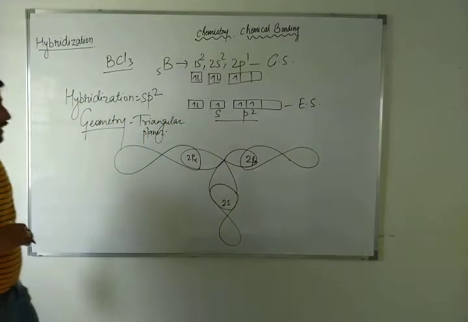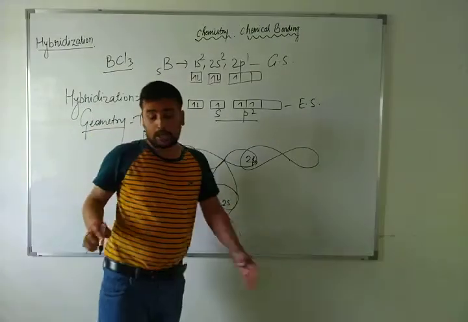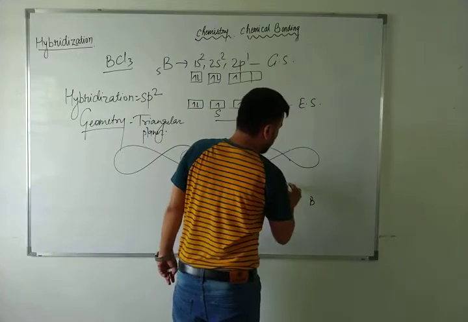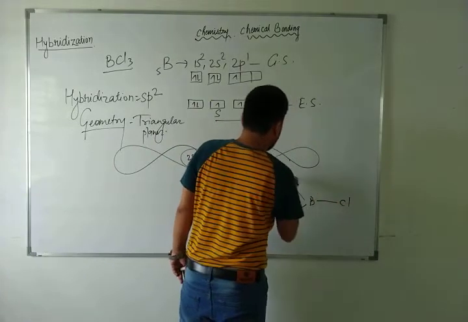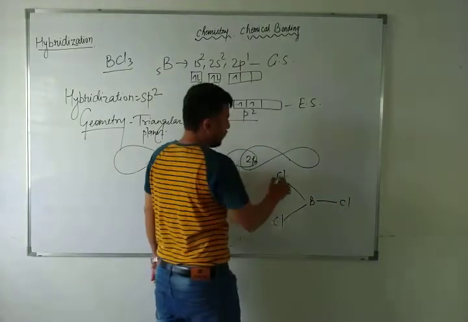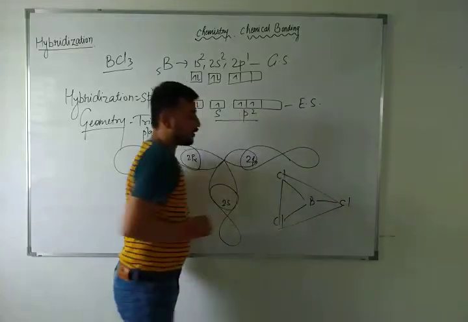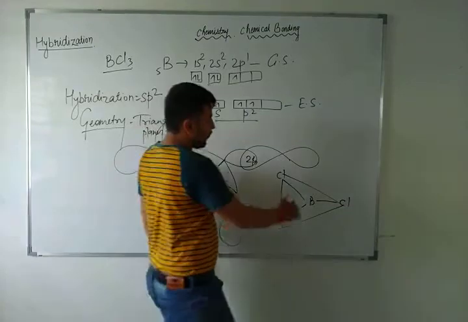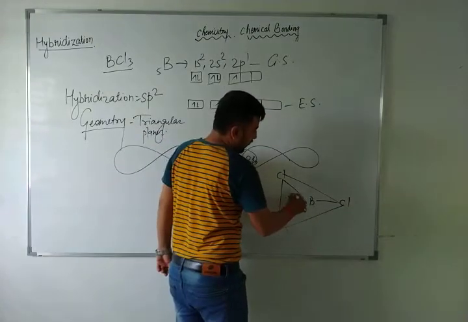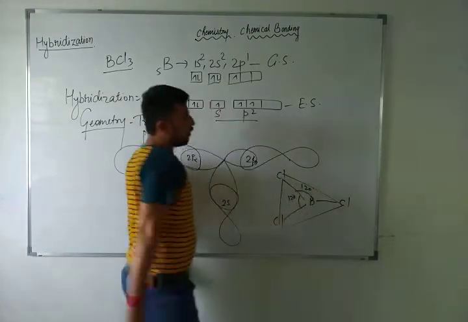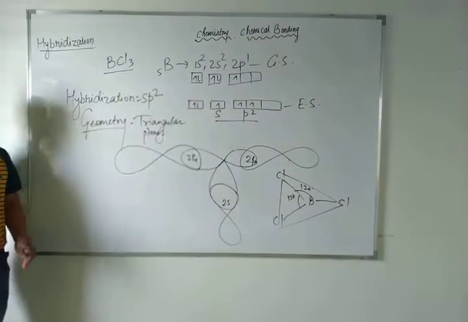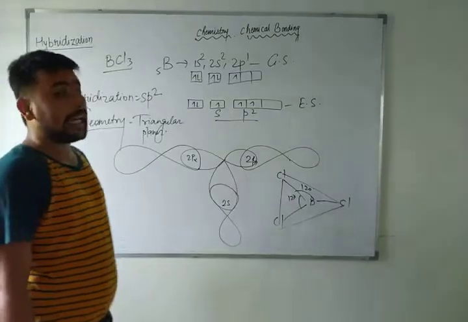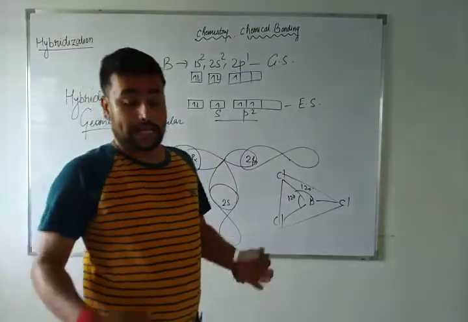Triangular planar means you can draw structures like this. If I talk about how you will generally draw the structure, here I am showing you boron with chlorine, chlorine, chlorine. This is the triangular planar structure. And if anybody asks you what the bond angle is, you know very well: 120, 120, 120. Got it? So this is the structure, this is the geometry, this is the hybridization. This way you can calculate sp, sp2, sp3.